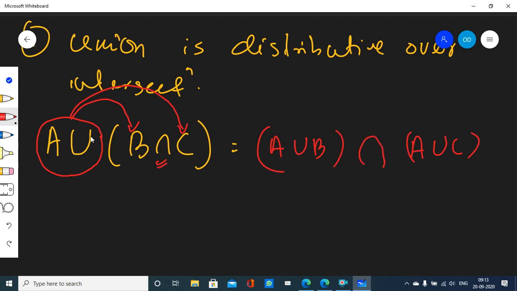This is called union is distributive over intersection. Here A union is being distributed between B and C.